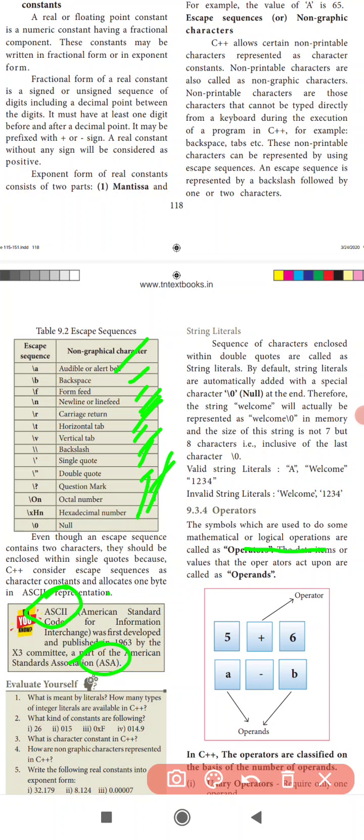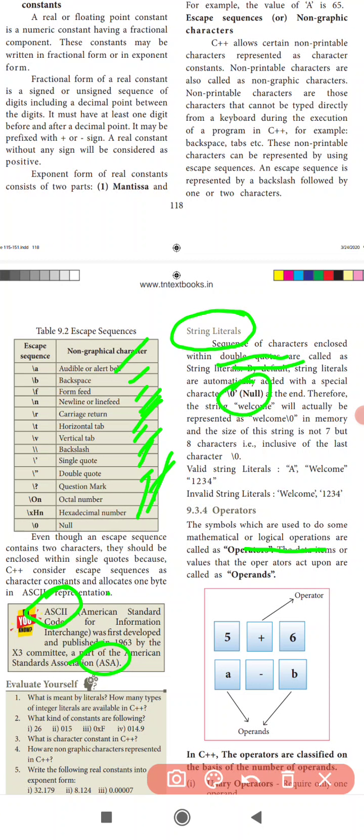The last one I will teach you is the string literal. A string literal is a sequence of characters enclosed in double quotes. The end of the string is marked by the null character.